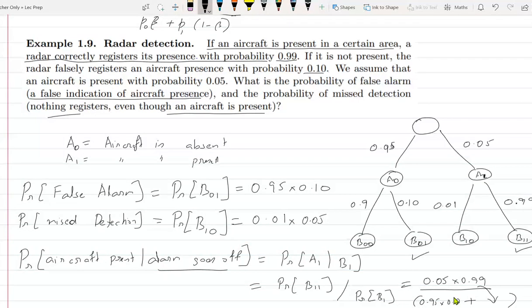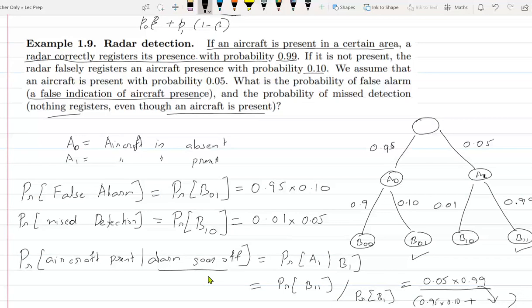Your questions will always be in English statements. If you start thinking in terms of these English statements, you will get confused. So you should translate the English statements to a tree like this. Write down the events and think in terms of probability. Then it becomes very simple.